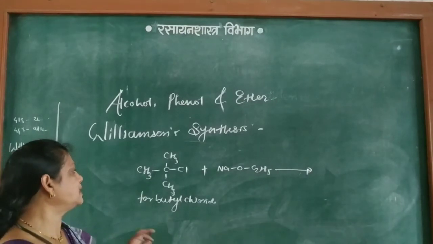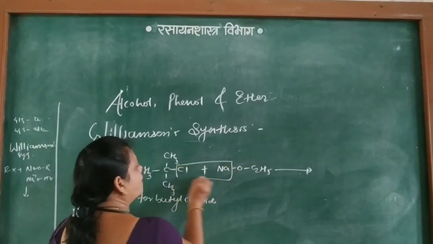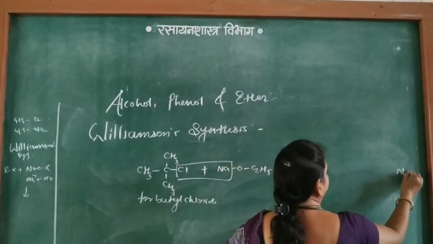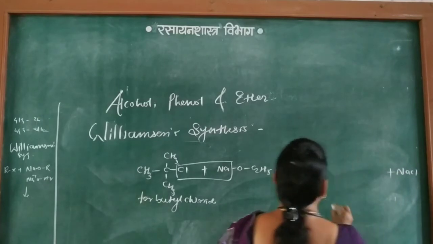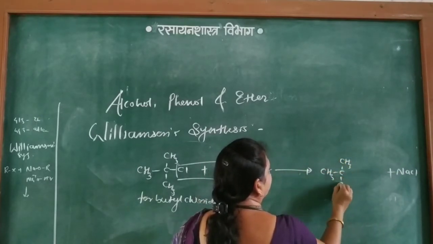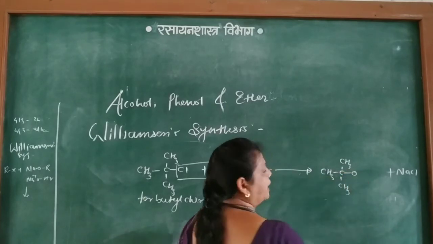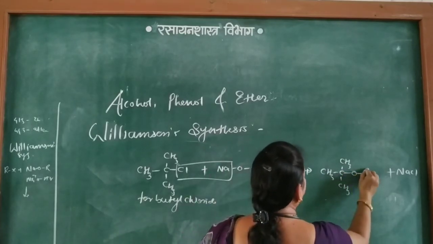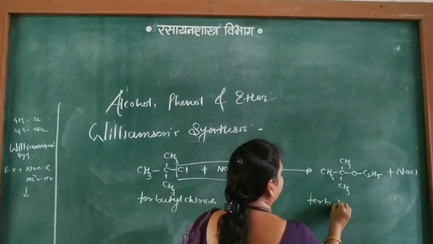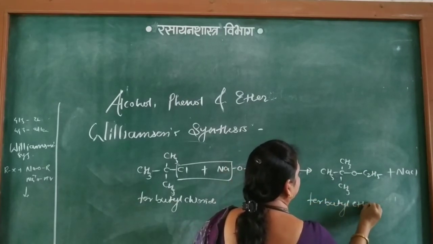According to Williamson synthesis, Cl combines with Na to form NaCl, plus tertiary butyl ethyl ether.